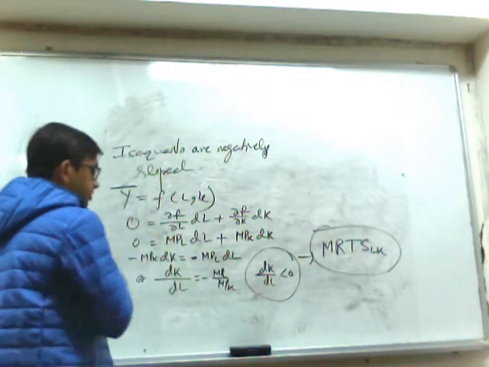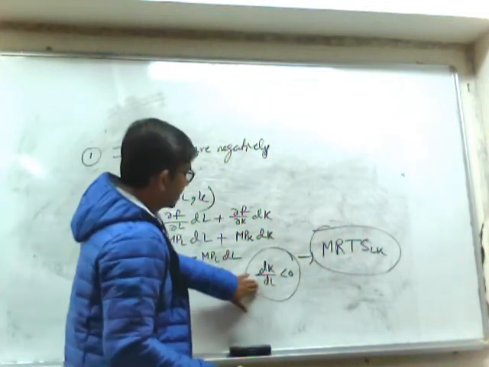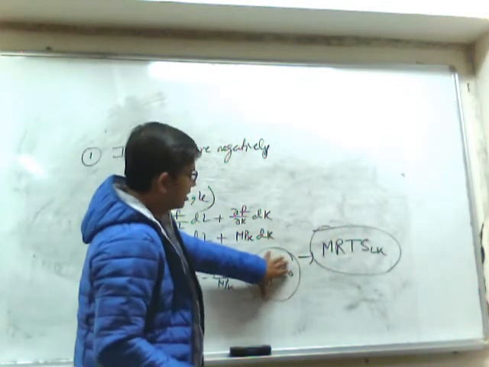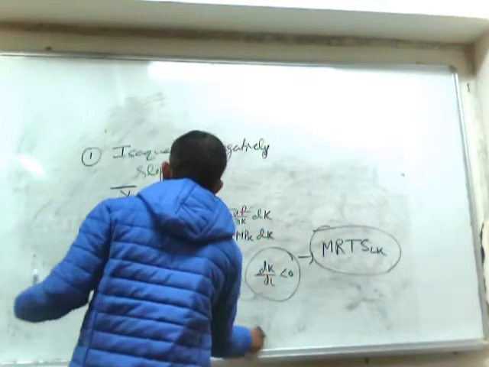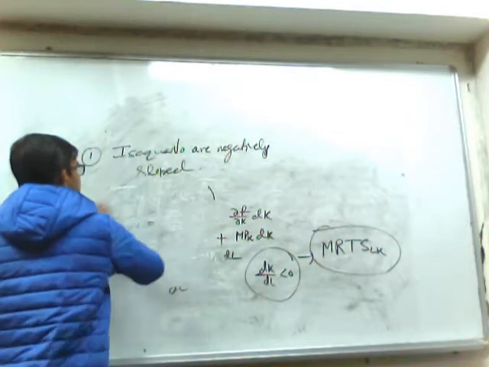So this is the first property. The slope is negative. That means the isoquant is negatively sloped. That means it indicates the inverse relationship between capital and labor.